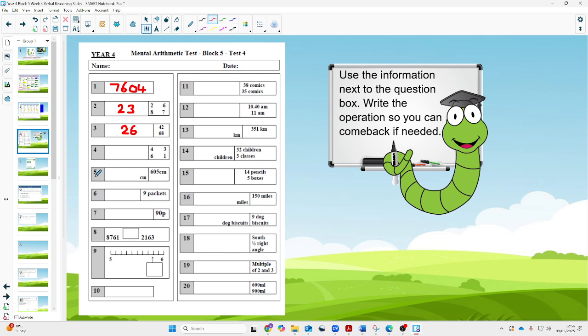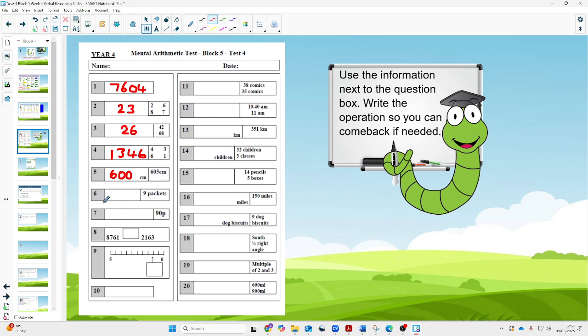Make the smallest number you can from 4, 3, 6 and 1. So it's 1,346. Number 5, we've got round 605 centimetres to the nearest 100 centimetres, of course, is 600. We're rounding it down.